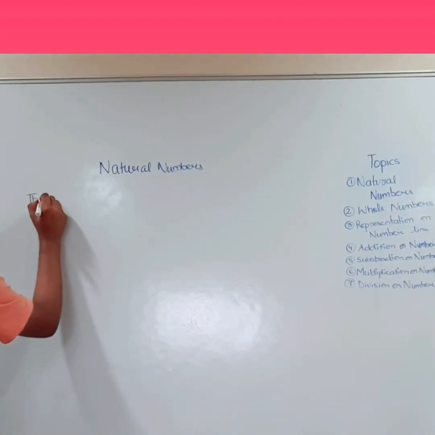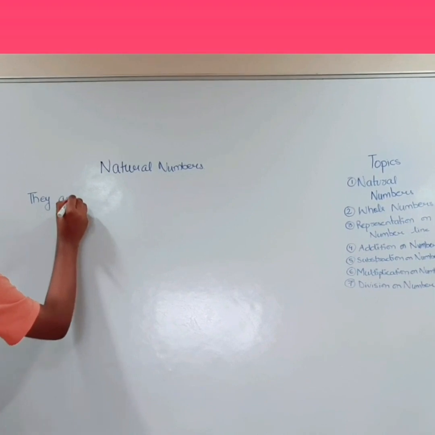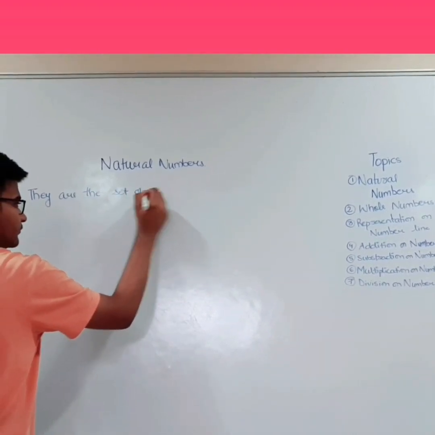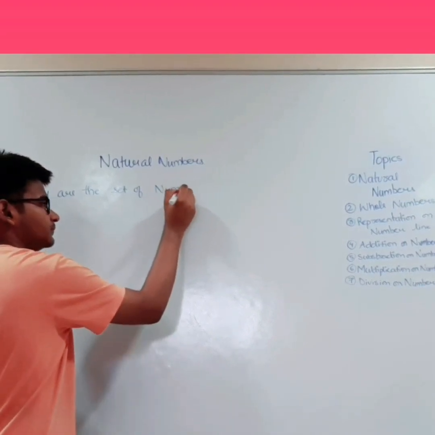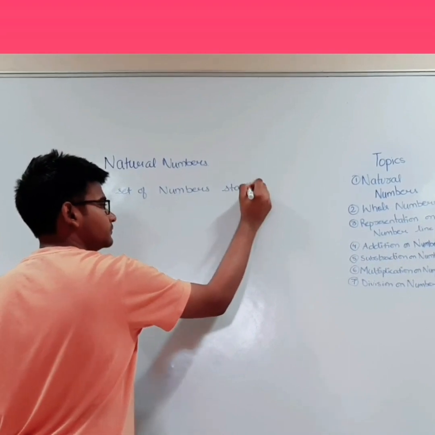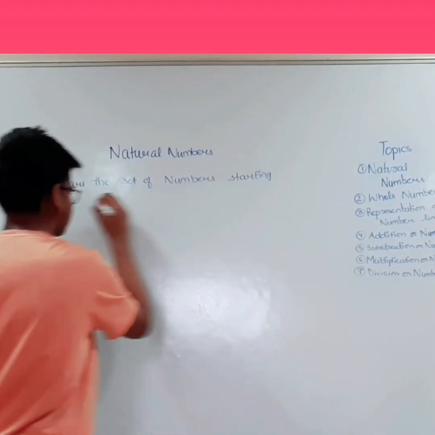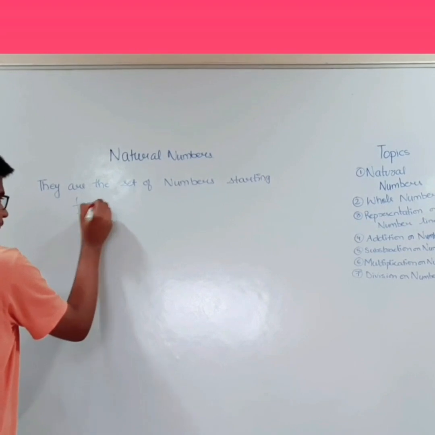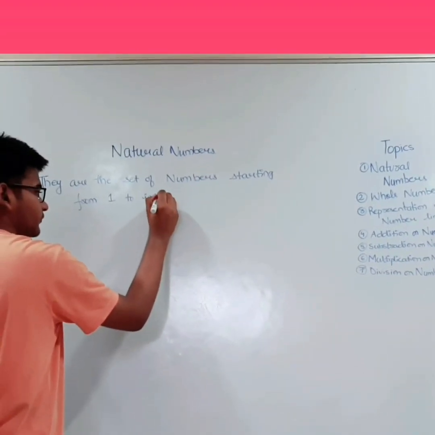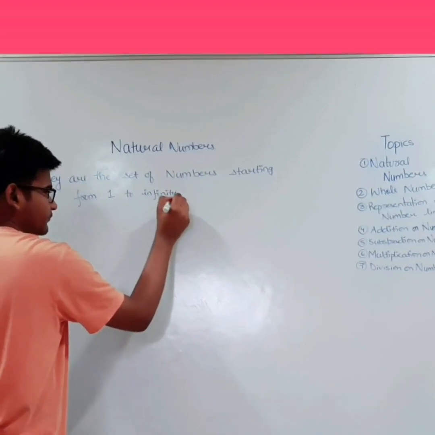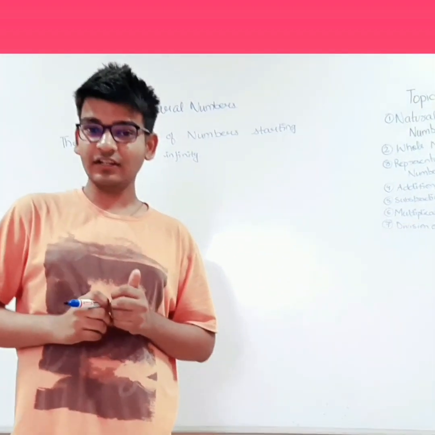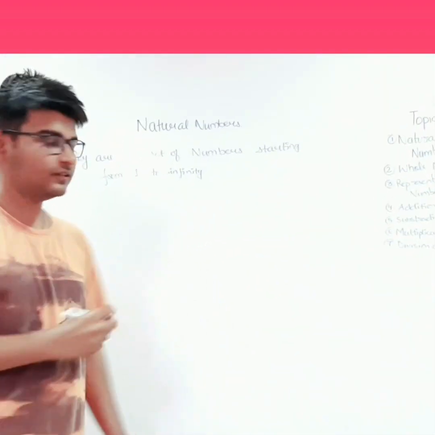They are the set of numbers starting from 1 to infinity, i.e. any counting number from 1 to infinity is known as natural numbers.